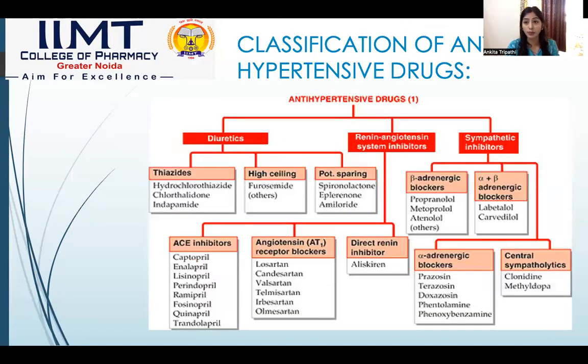Now, coming to the exact topic, what are antihypertensive drugs? Antihypertensive drugs are those drugs which control or reduce the increased or elevated blood pressure.